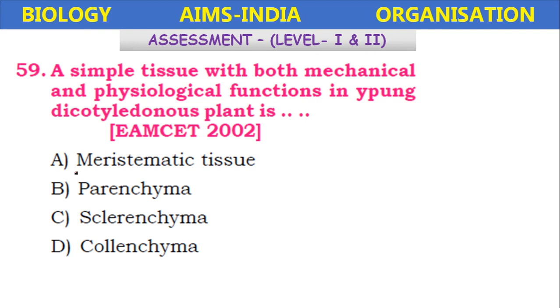A simple tissue with both mechanical and physiological functions in young dicotyledonous plant is meristematic tissue, parenchyma, sclerenchyma, collenchyma. So it is the mechanical and physiological functions. This is collenchyma. Okay.